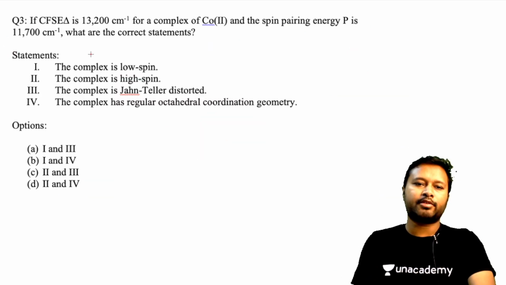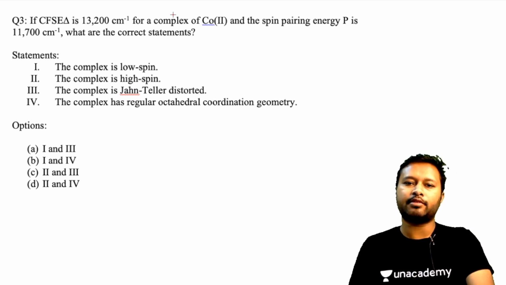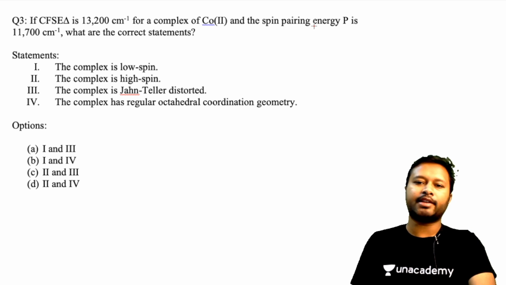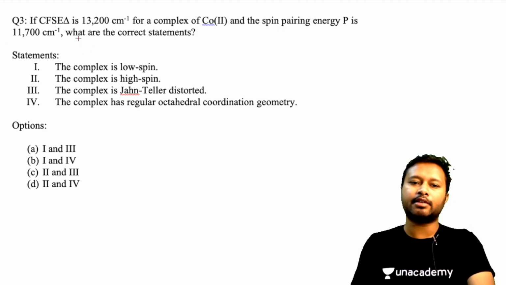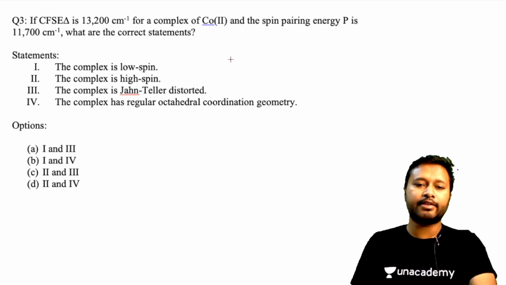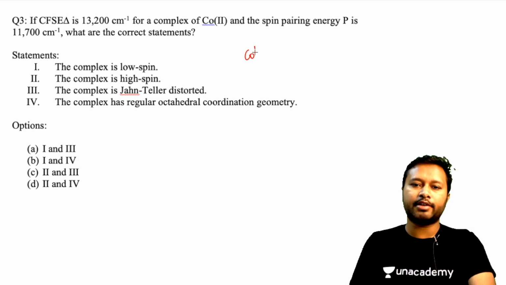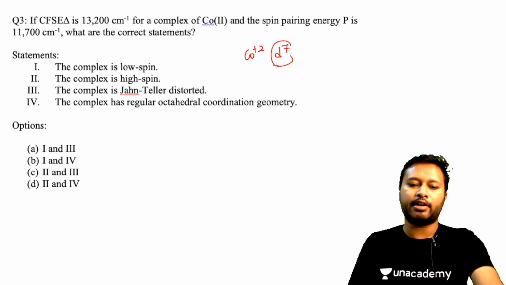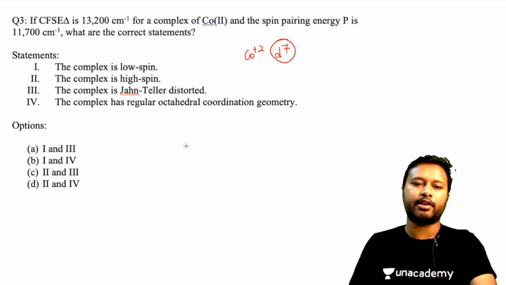Alright, let's look at this question here. It says that if the CFSE is 13,200 centimeter inverse for the complex of cobalt 2+, and the spin pairing energy, that is P, is 11,700 centimeter inverse, then what is the correct statement? First thing you can see is that cobalt is in the +2 state. That means it's a d7 species, so it has 7 d electrons.